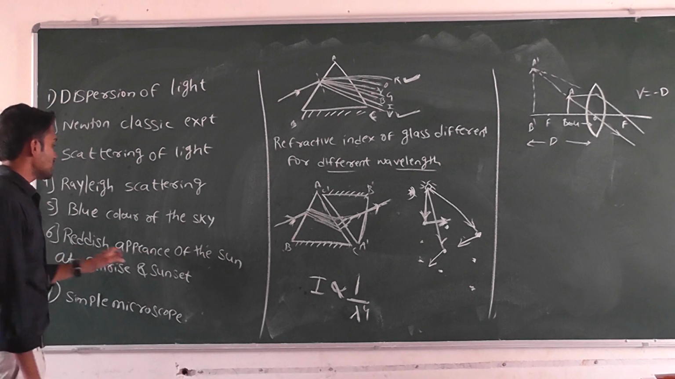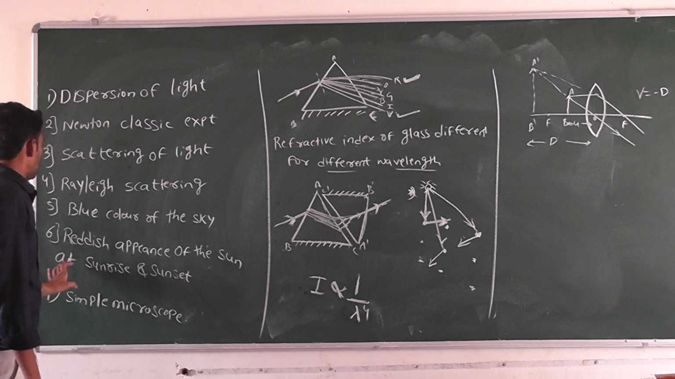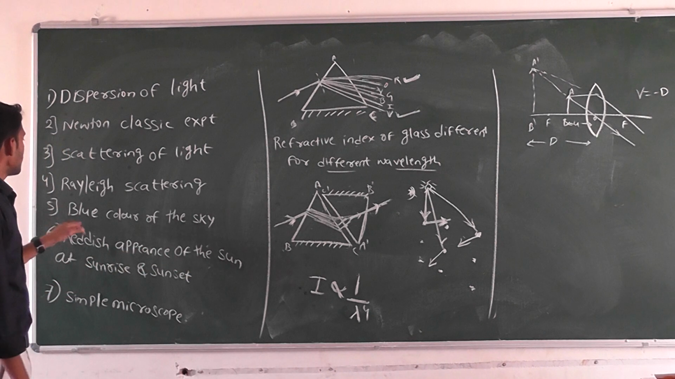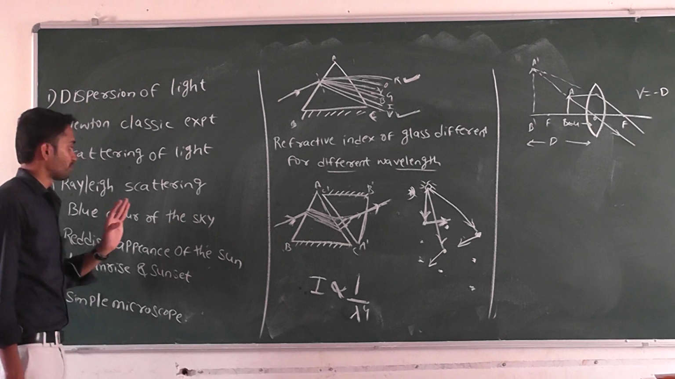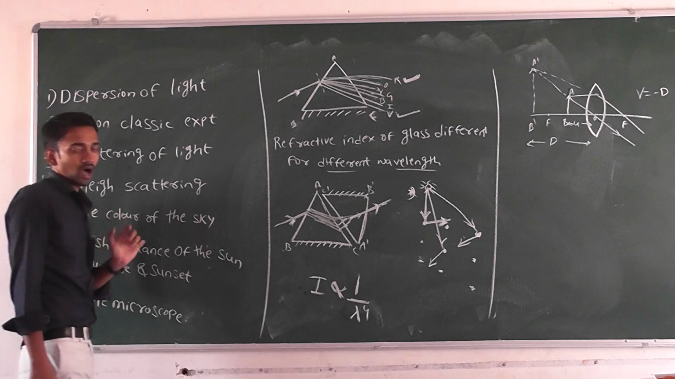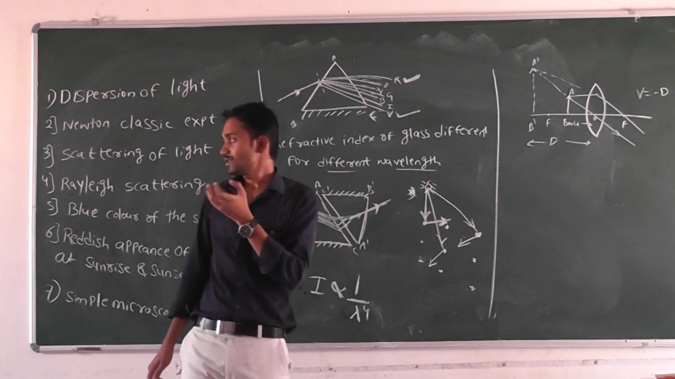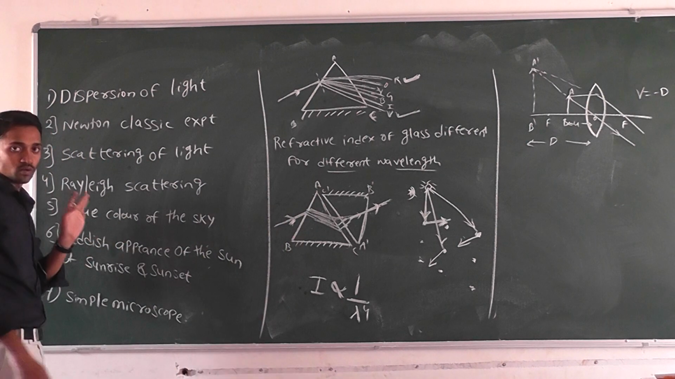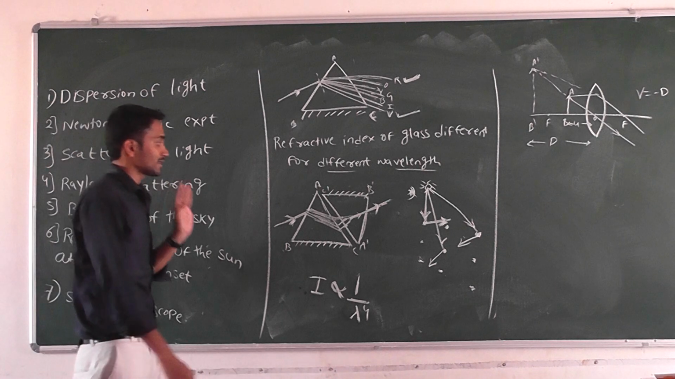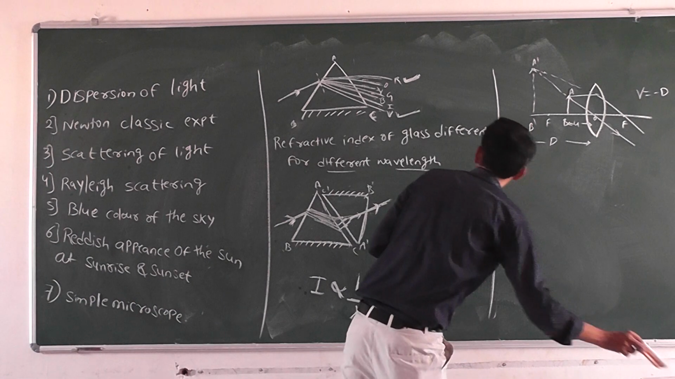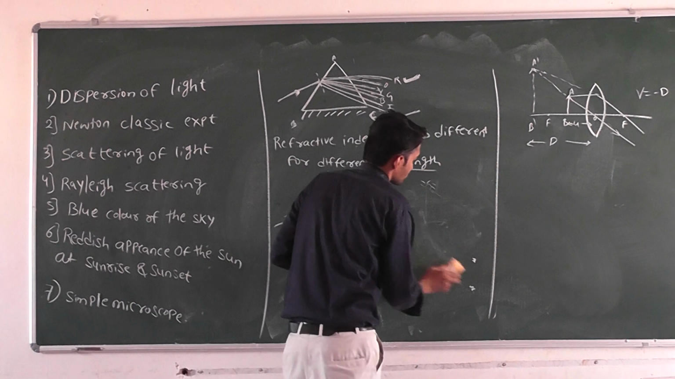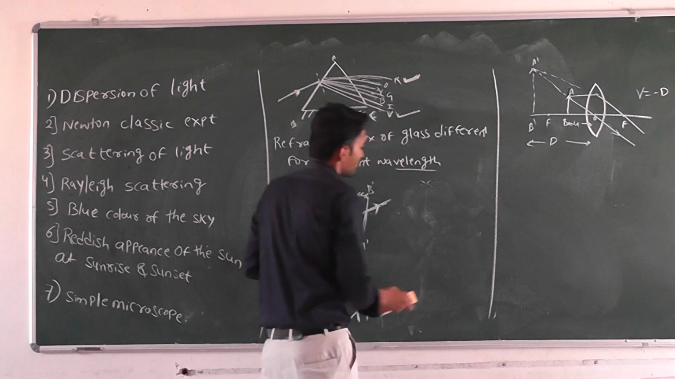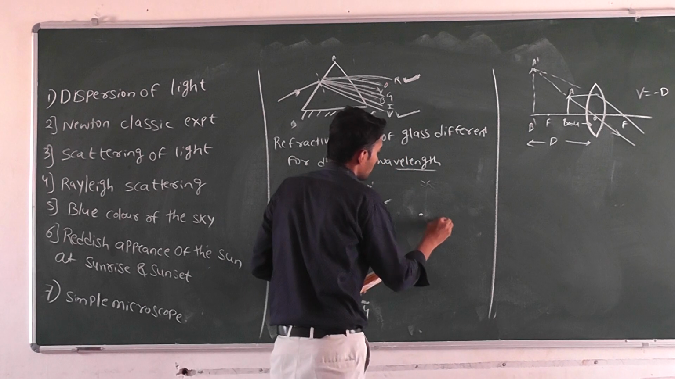Next, the fifth point, the blue color of the sky, and the reddish appearance of the sun. So why does the sky appear blue? Already you know about that. The sky looks blue in color. So why blue color? The sky appears blue because of scattering of light.